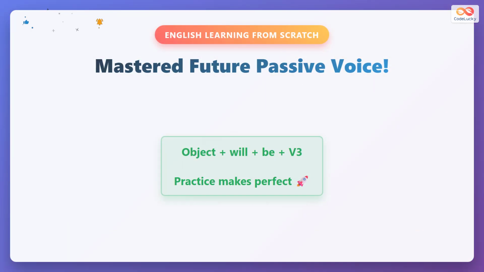Future passive voice formula is object plus will plus be plus past participle. This structure emphasizes what receives the action in future time. Regular practice builds confidence with the pattern. Keep applying the formula across different subjects and verbs.